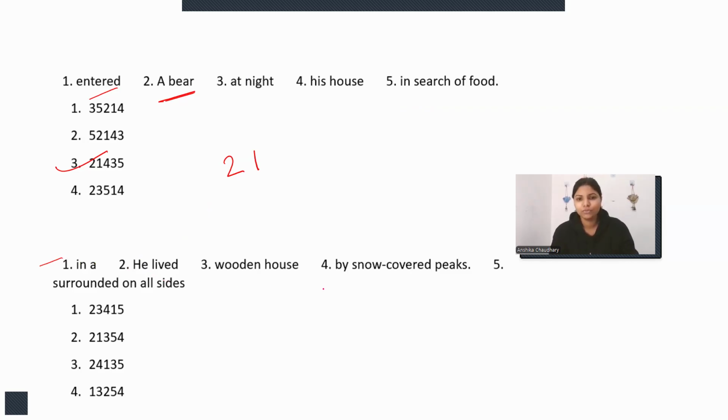In a he lived wooden house. Here the subject is he. He lived in a wooden house. It is absolutely clear, right? So he lived in a wooden house, 213. So option number 2 will be the correct answer. Wooden house surrounded on all sides by snow covered peaks. So it is clear.